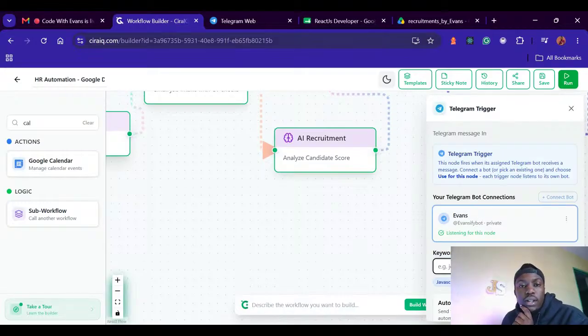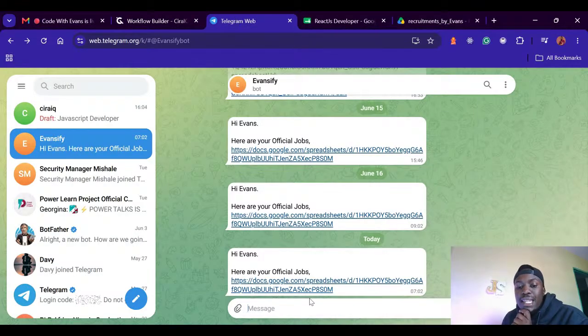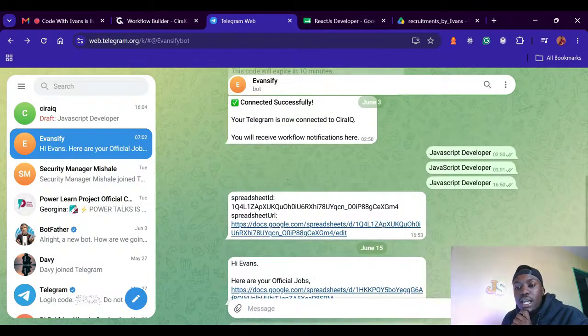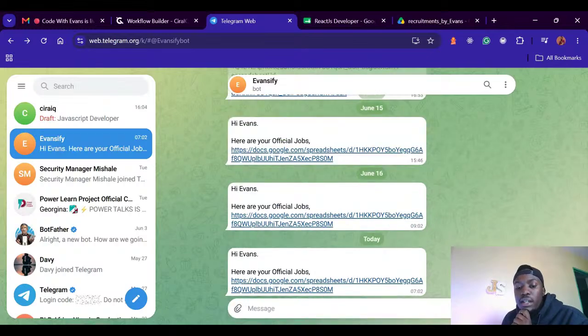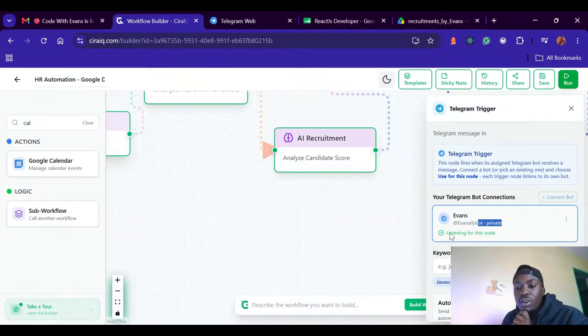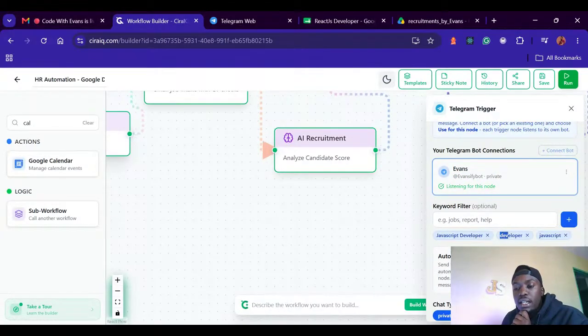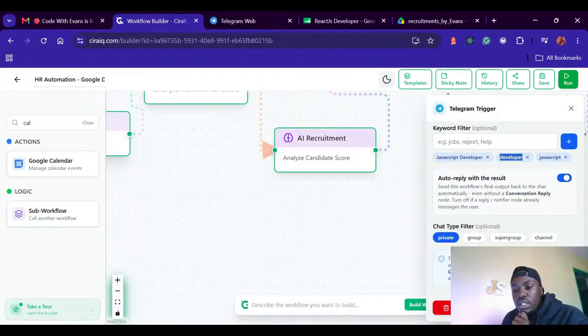So this bot, I connected it with the bot, and you can create a bot using BotFather. So in this bot, the moment that I text it certain keywords, like this JavaScript developer, it should go ahead and trigger this workflow automatically. Imagine it should go ahead and do that. In case I wanted auto reply with the results,